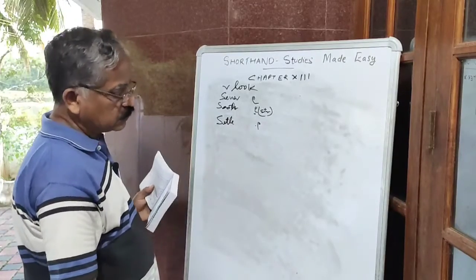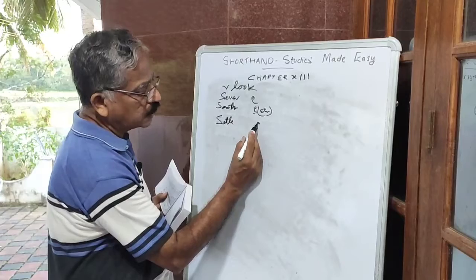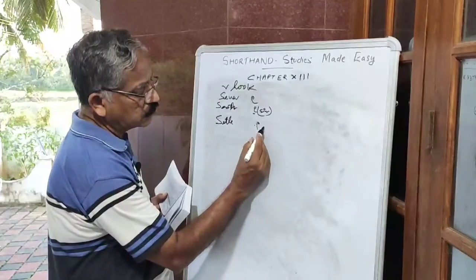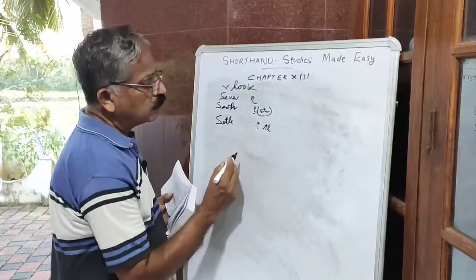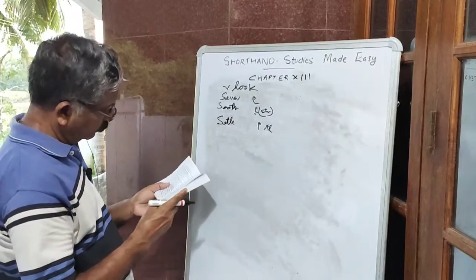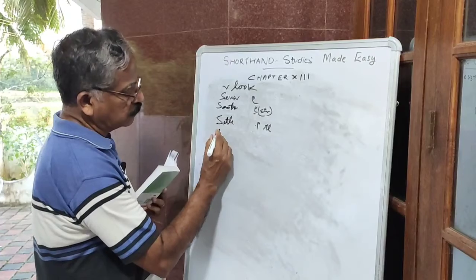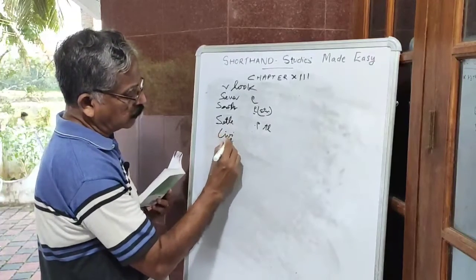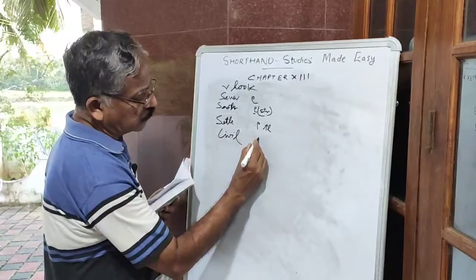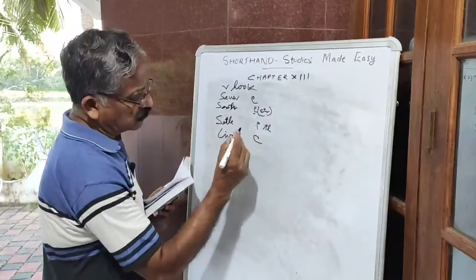Settle means the S sound is there, then the till sound is there. Now, civil. How to write civil? S sound is there, then will. Civil.